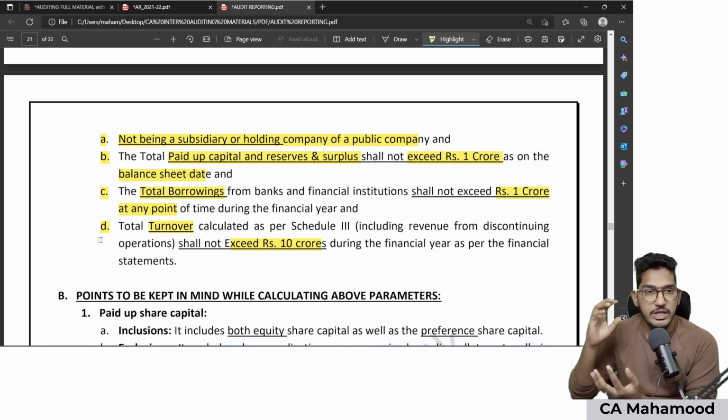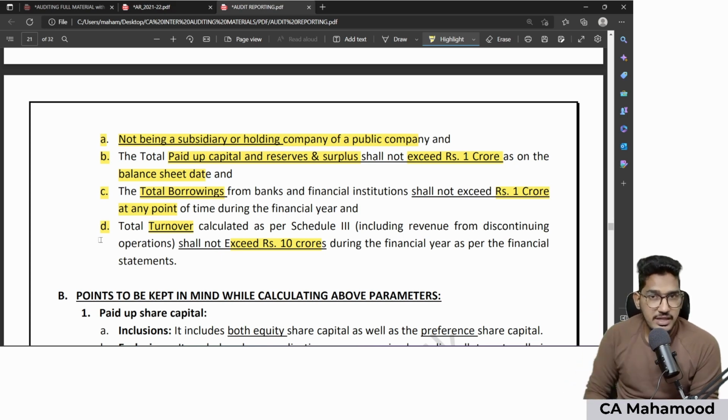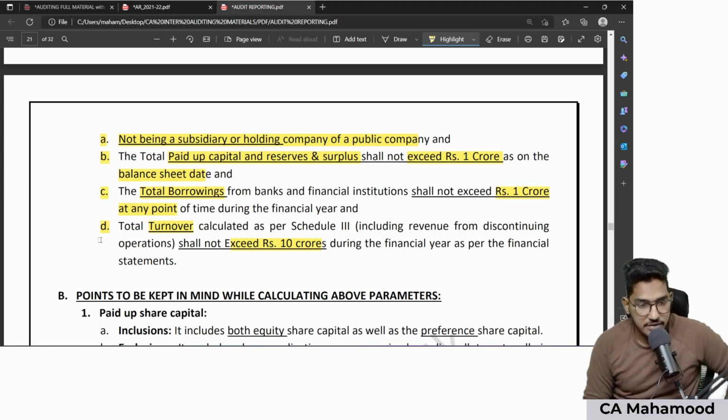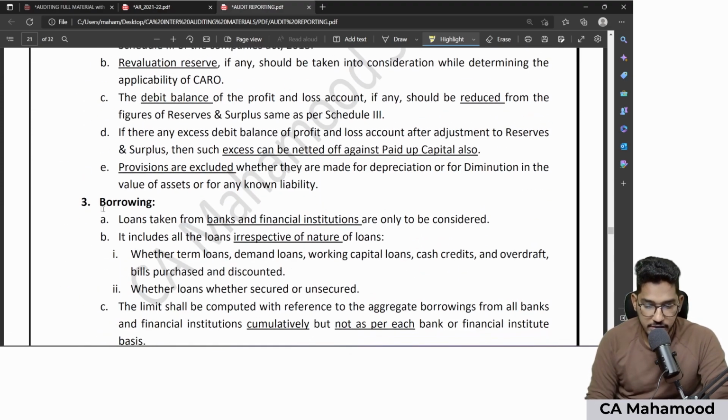They will give in the question, so and so company is there, which is a private unlimited company and which satisfies the conditions. CARO applicable or not applicable? They will give you in a question, like for example, even I have included it here for reference.